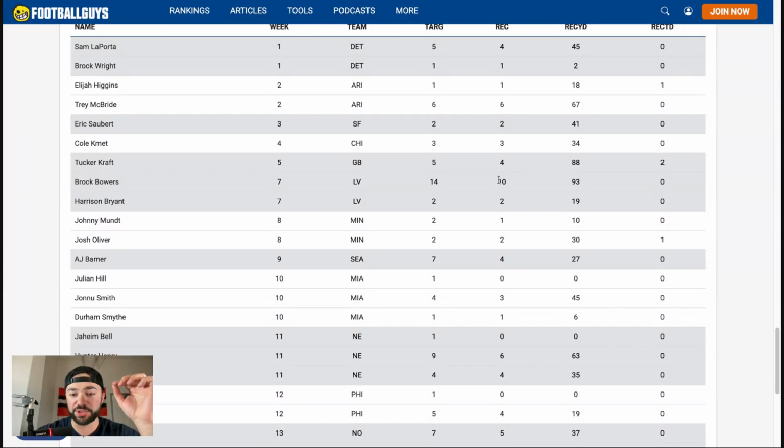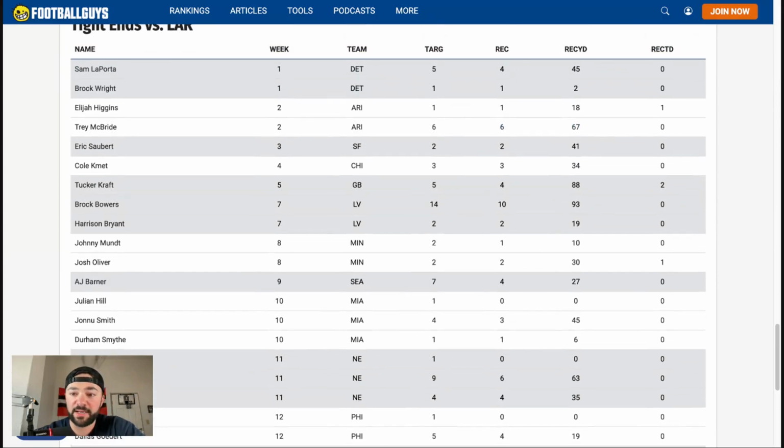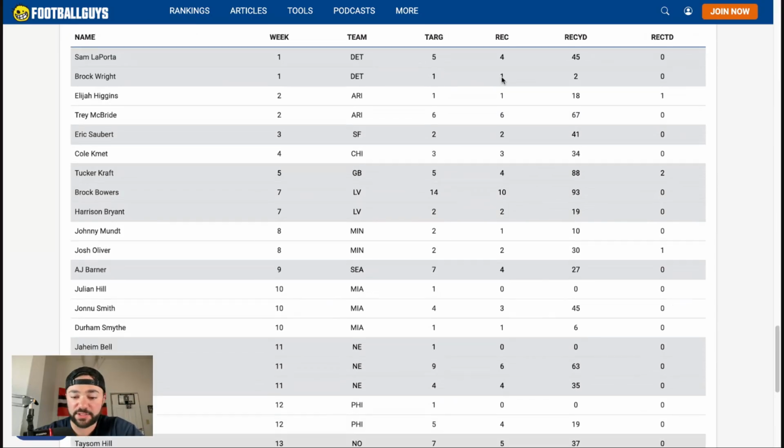Like Bowers, 10 for 93. That's the best tight end they've played all year. He ate their zone alive, and that, I think, is going to happen again. Trey McBride, 6 for 67, a very good game as well there. But you look down the line, Laporta's not being involved in the pass offense as much as you thought.